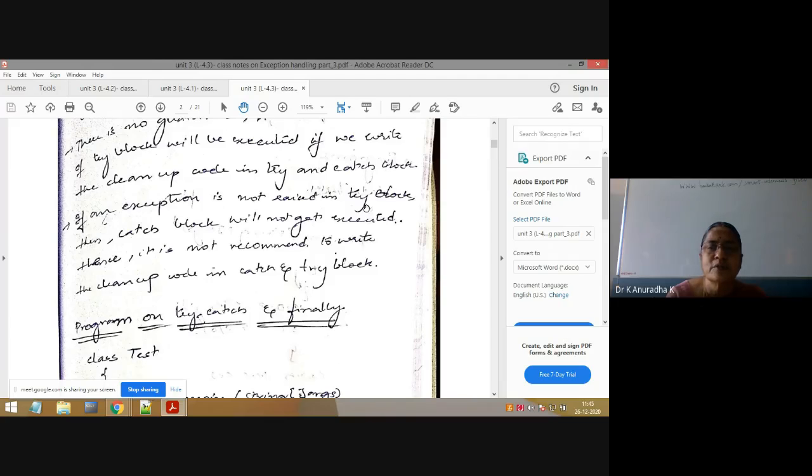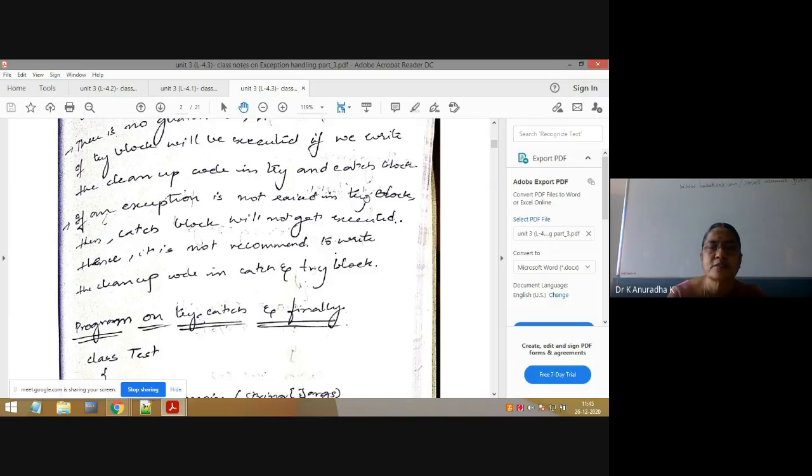In that try block, an exception may or may not be raised. Suppose an exception is raised, then what will happen? JVM will handle that exception because you have not written the matching catch block. In that case, JVM will use the default exception handling procedure to give the output for that program.